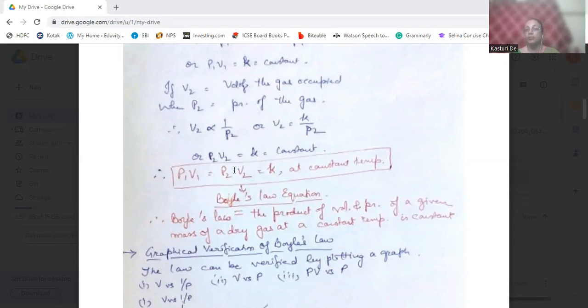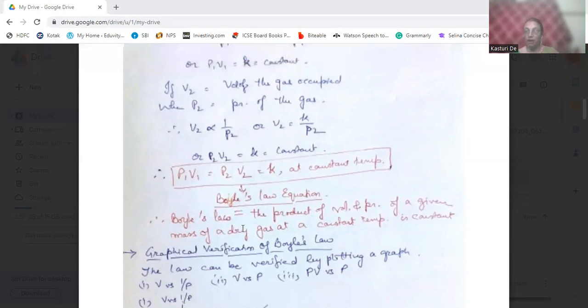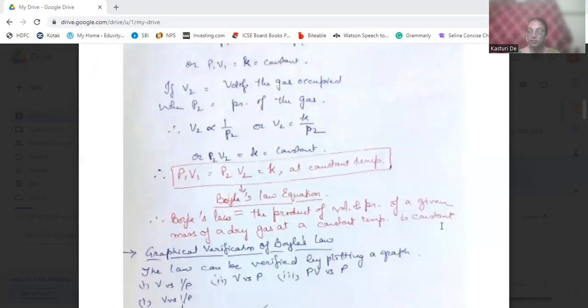So from this Boyle's law equation, we can say the other way around that Boyle's law is: the product of the volume and the pressure of a given mass of dry gas at constant temperature is constant. The product of pressure and the volume of a given mass of dry gas at constant temperature is constant.